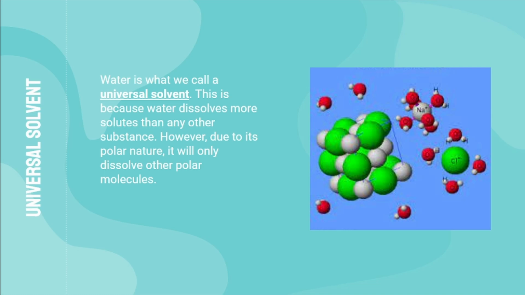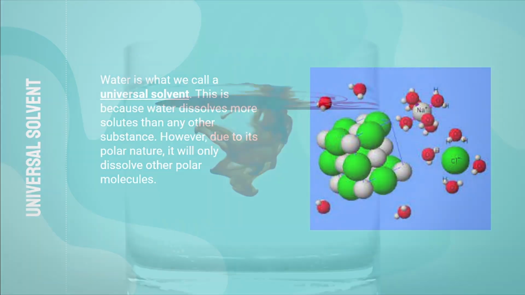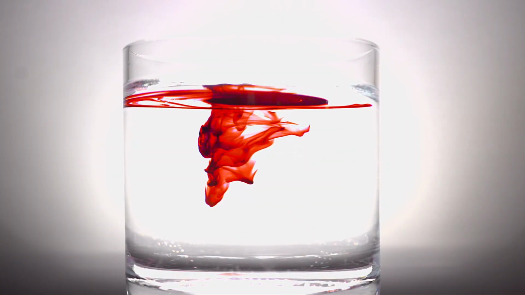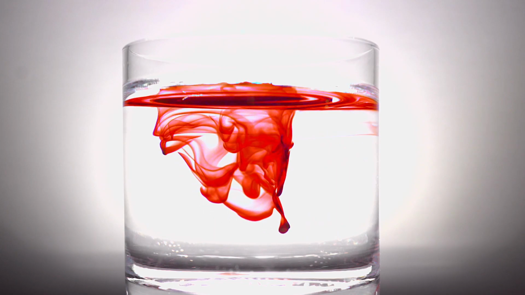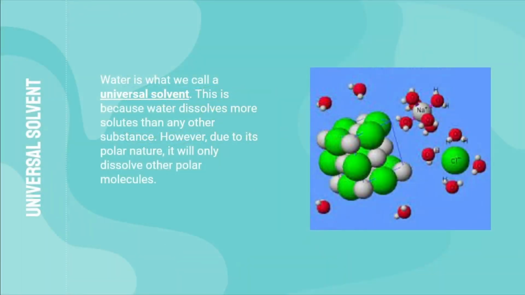Finally, water is what we call a universal solvent. This is because water dissolves more solutes than any other substance. However, due to its polar nature, it will only dissolve other polar molecules. We can see an example of water being a universal solvent to the right, where we are dissolving salt into water. The NaCl dissolves into its constituent ions, Na and Cl, due to the polar nature of water.